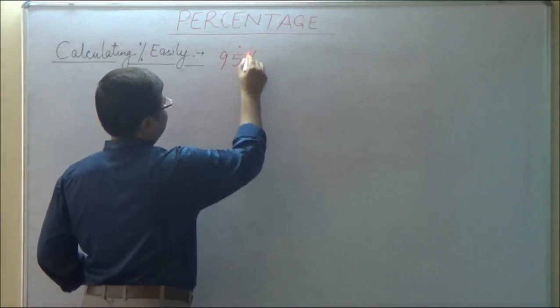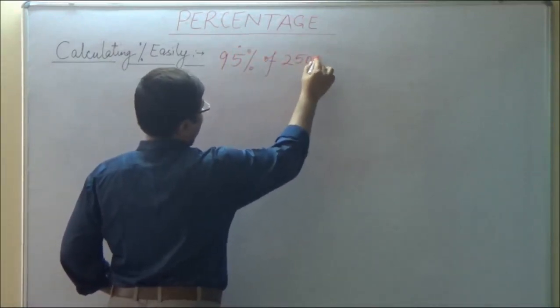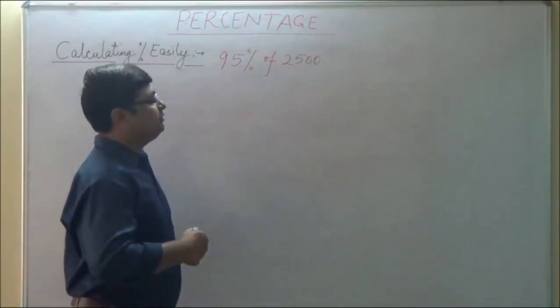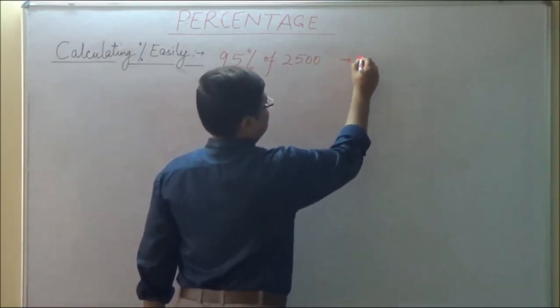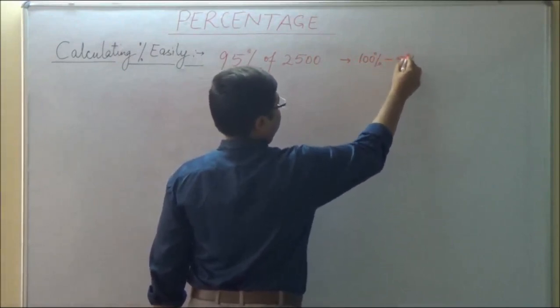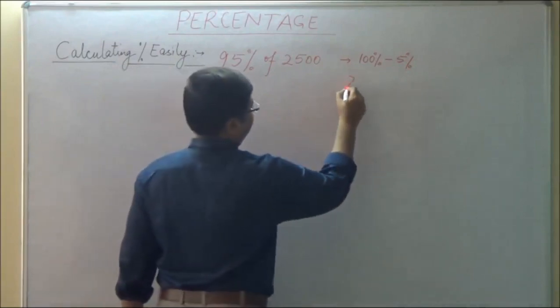Let us find out 95% of 2500. So what will be the easiest way to attempt this question? See, 95% can be written as 100% minus 5%. 100% of a number is the number itself, that means 2500.